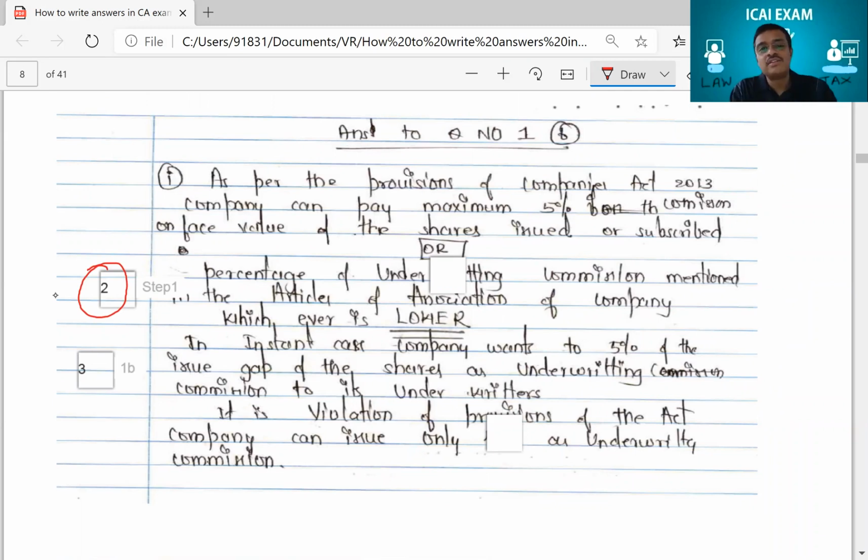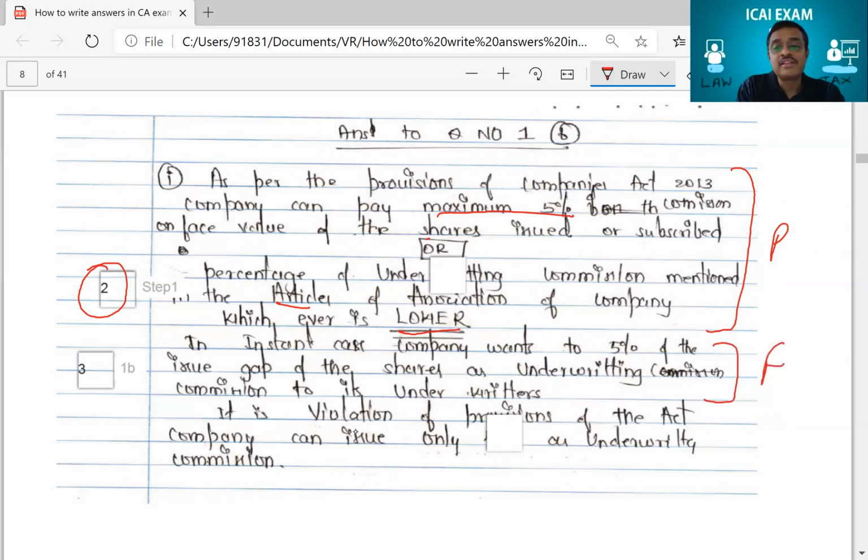Let's see whether the student has written all the 3 that I asked you. Number 1, as per the provisions of Companies Act, company can pay maximum 5% commission on face value of the shares issued or subscribed, or percentage of underwriting commission in the articles of association company, whichever is lower. So that means he has written about articles and he has written about maximum 5% and he has written whichever is lower. That means here in this paragraph he has written about provision of law. Then he has written in the instant case company wants to give 5%. So that means he has written about facts.